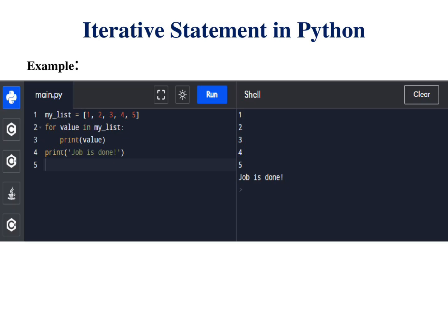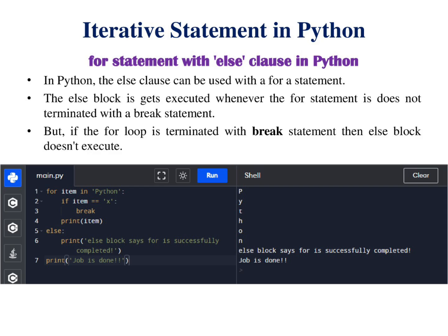In for also, the else clause is used. The else gets executed whenever the for statement is not terminated with a break statement. But if the for loop is terminated with a break statement, then the else block does not execute. Let us see the example for this. For item in Python, if item is equal to x, break, and print the item. Else, print else block says for is executed, for is successful. Then print job is done. When we execute this, we will get the output like this.